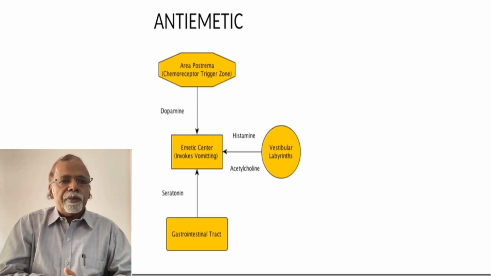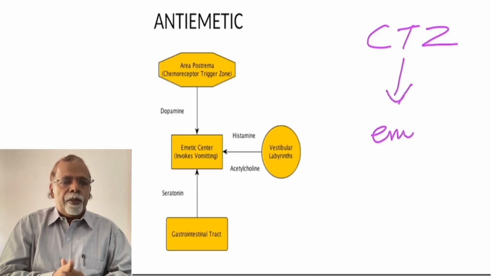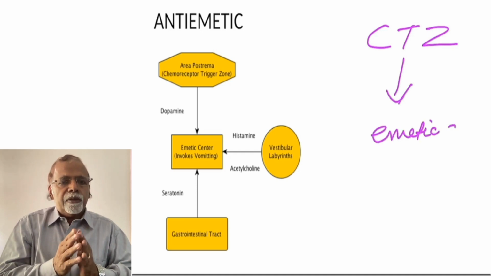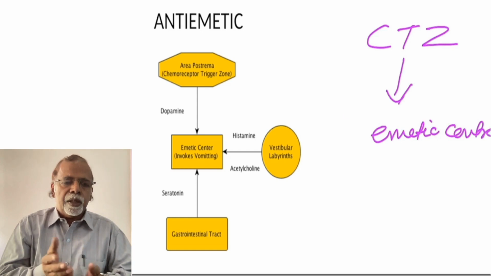In the area postrema in the medulla is the chemoreceptor trigger zone. So release of dopamine acting on the emetic center invokes vomiting. So blockage of dopamine will lead to antiemetic action.